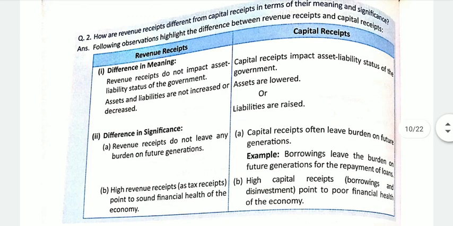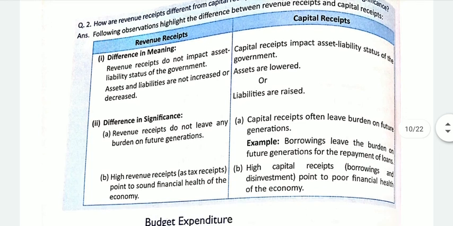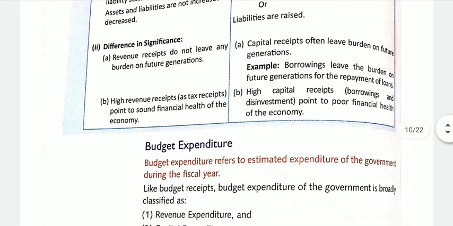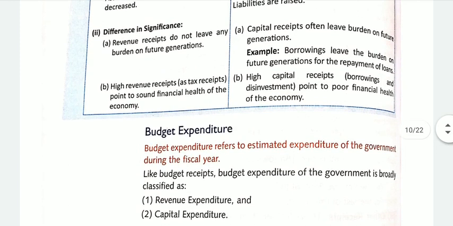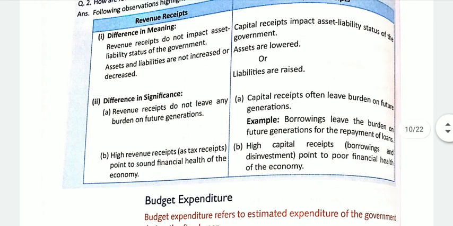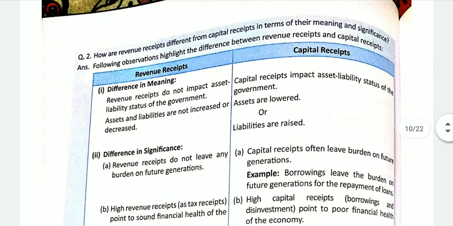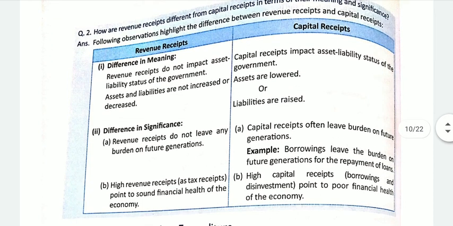So this is it for today in this video, beta. In the next video, we'll study about the budget expenditure, which is also categorized as revenue expenditure and capital expenditure. As of now, we have completed the budget receipts. These were categorized into two categories, revenue receipts and the capital receipts.